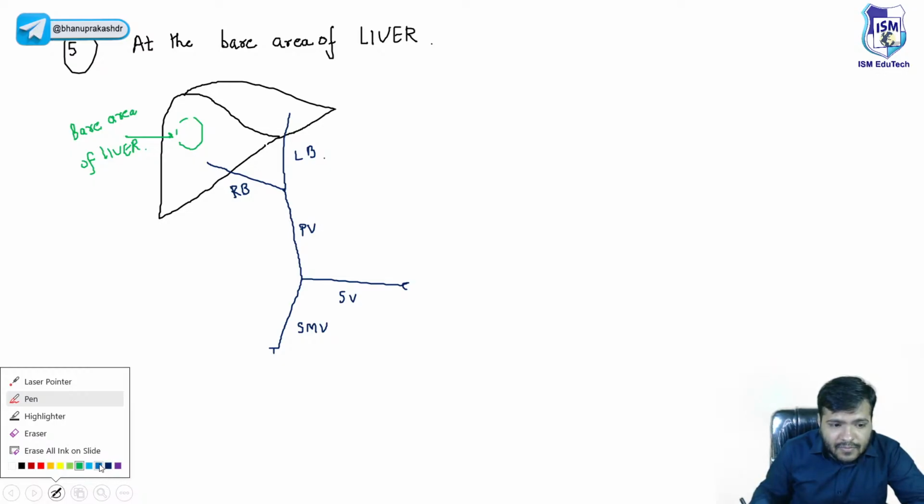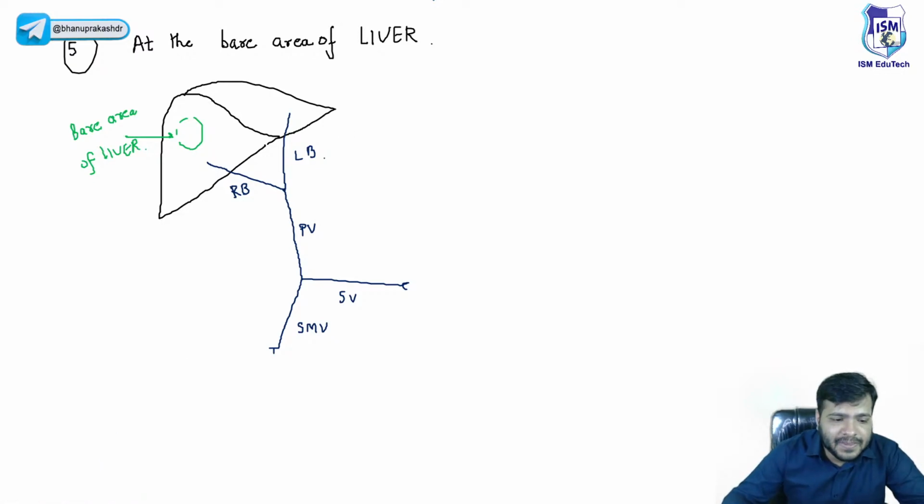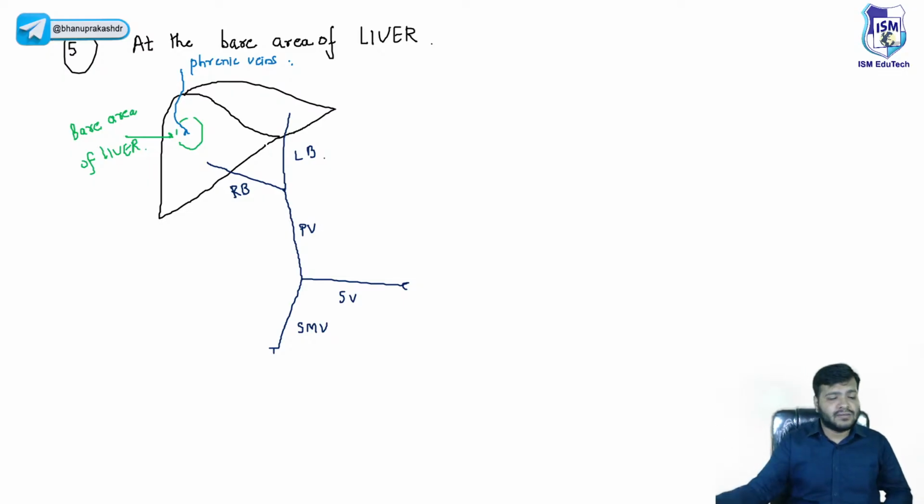Again, the vein will remain the same, beta. So you should remember that. These are the phrenic veins which will drain into the bare area of the liver. Phrenic veins, which I've already told you, the inferior phrenic vein, it's direct.